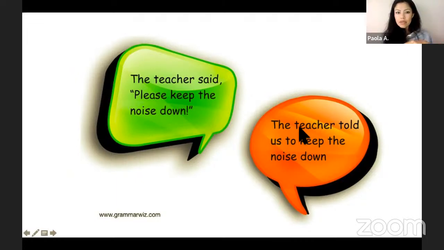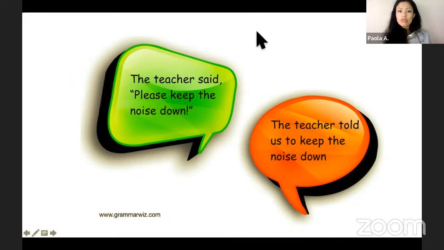And the second one is saying, the teacher told us. It's not just saying that it said that. It told who? It told us, the whole class, to keep the noise down. So here it is also mentioning, but it's not using the exact same words.